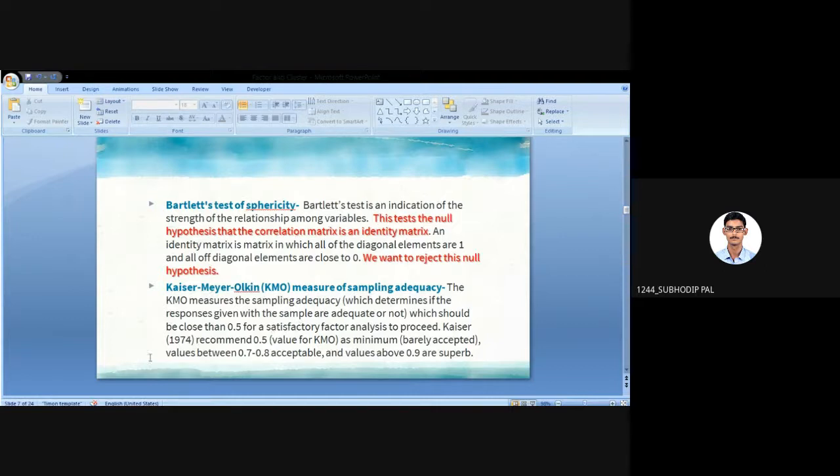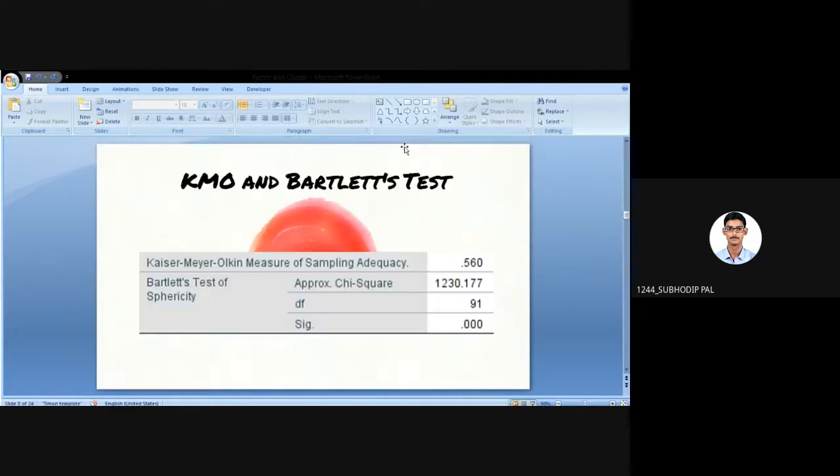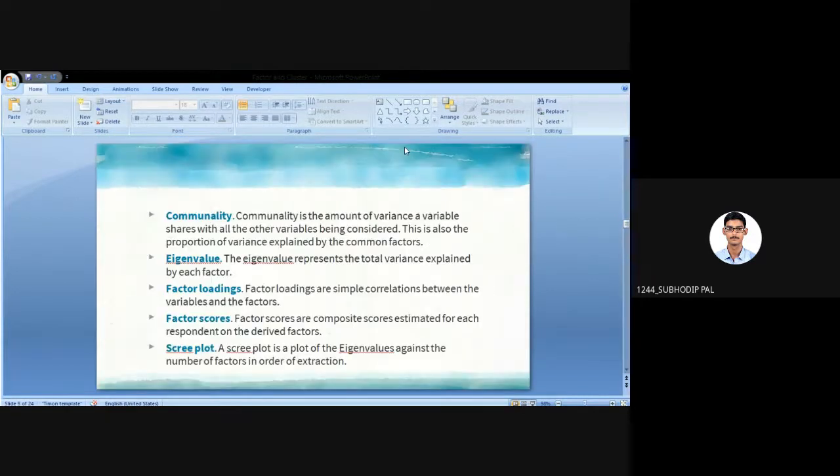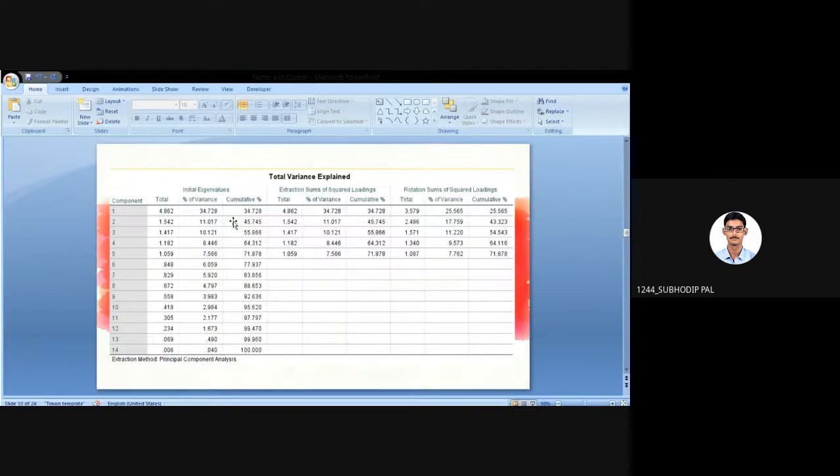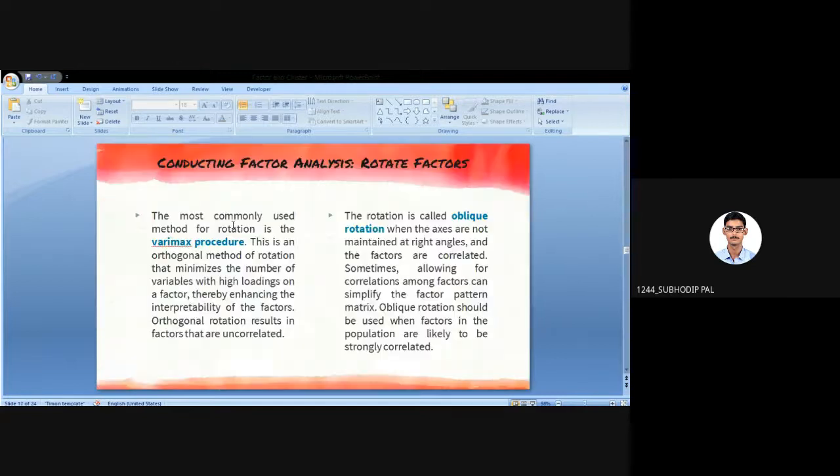Correct? Okay. Let's do one thing. I'll finish that one first, then we'll go back to that Excel sheet. Next are a few more terms you have heard about, I guess: communality, eigenvalue, factor loading, factor score, and scree plot. So what does communality mean? Let me go to that.